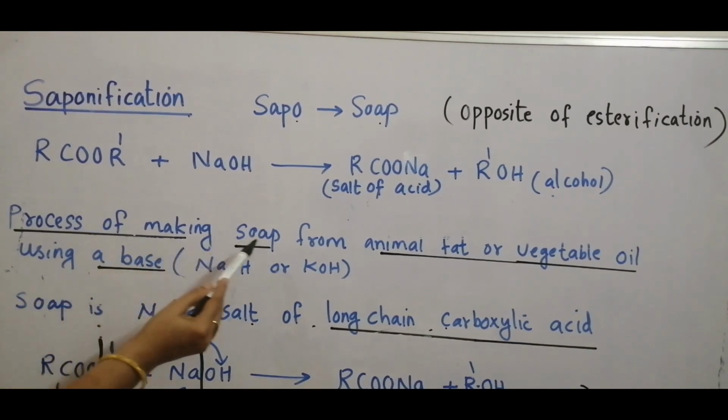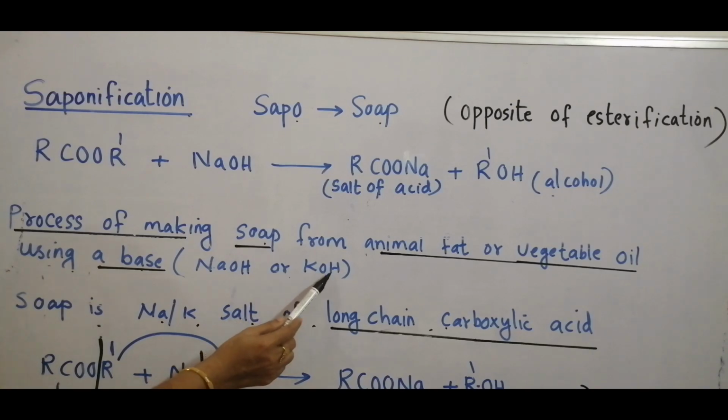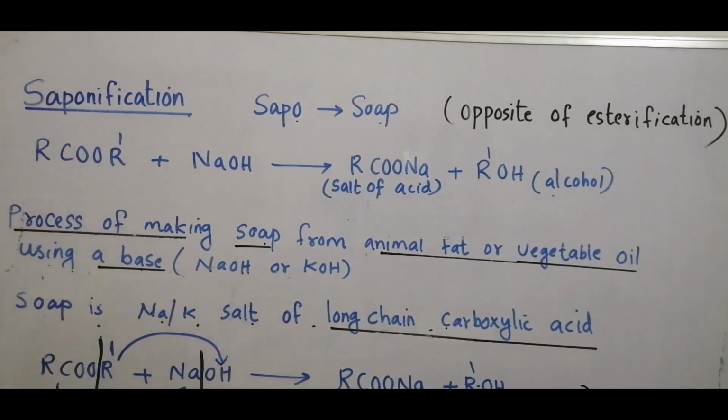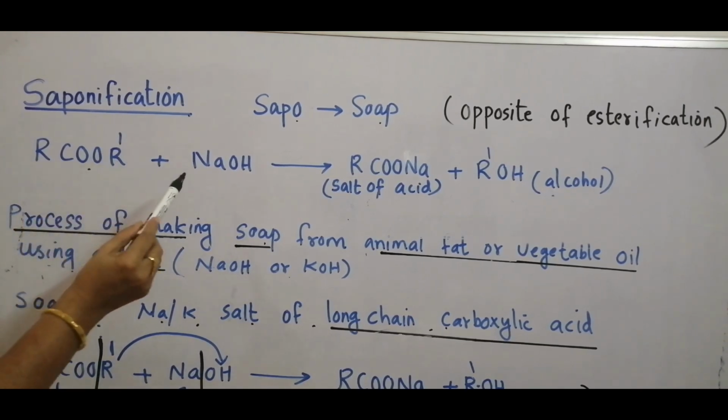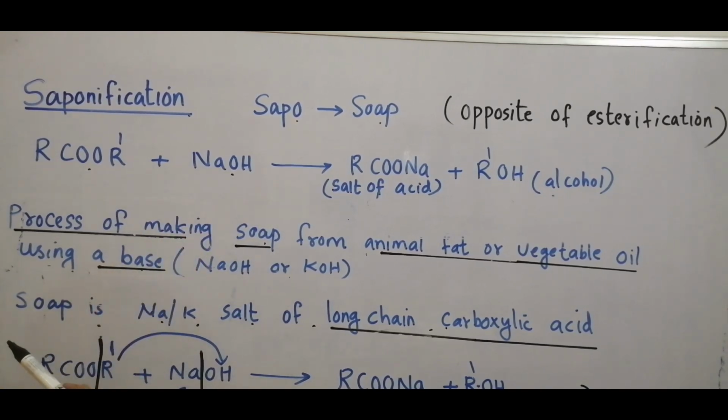And the process of making soap from animal fat or vegetable oil using a base such as sodium hydroxide or potassium hydroxide is saponification. Here, animal fat or vegetable oils are considered as esters. So, saponification is when esters react with sodium hydroxide or potassium hydroxide.